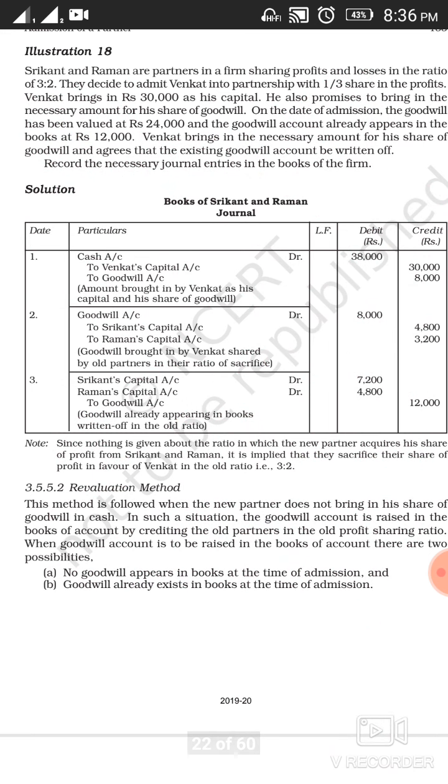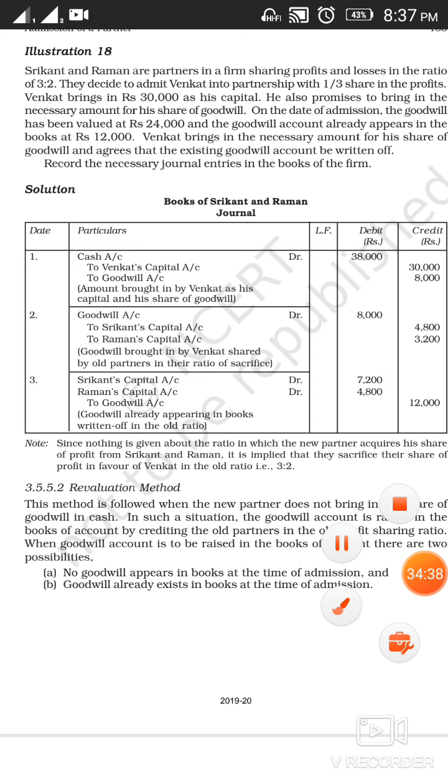And the entry for the same will be Srikanth's capital account debit. Your third entry will be Srikanth's capital account debit 7,200, Raman's capital account debit 4,800, and to goodwill account 12,000. So this is how the old goodwill will be written off among the old partners in the old ratio. So this is all about your premium method.